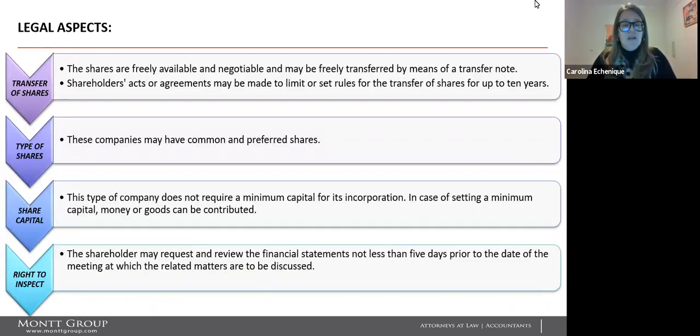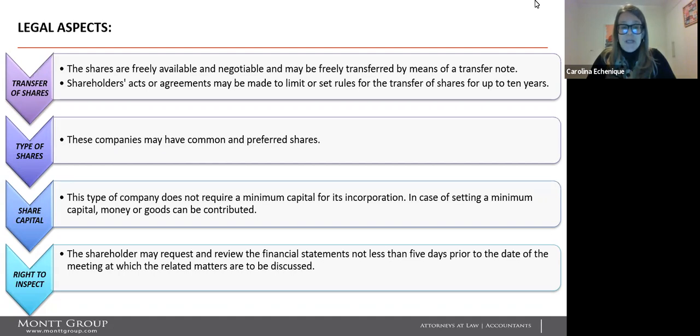Transfer of shares. The shares are freely available and negotiable and may be freely transferred by means of a transfer note. Shareholders' acts or agreements may be made to limit or set rules for the transfer of shares for up to 10 years. This company has common and preferred shares.